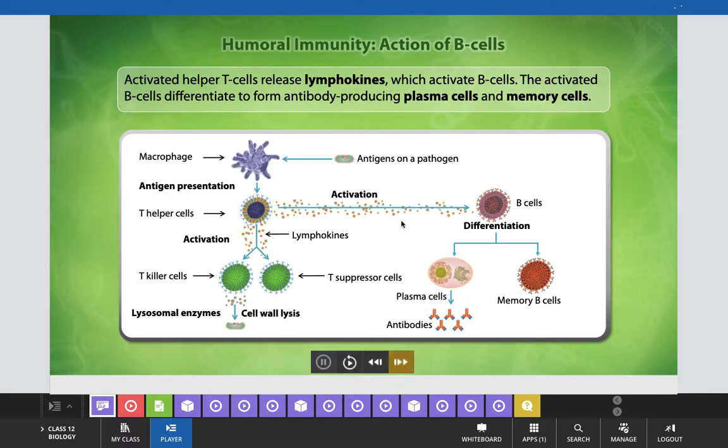And when they activate the B cells, what do these B cells do? How does it take place? They differentiate the normal cells into plasma cells as well as memory cells, and start to form antibodies against that particular pathogen, which fight against that particular pathogen or microbe.